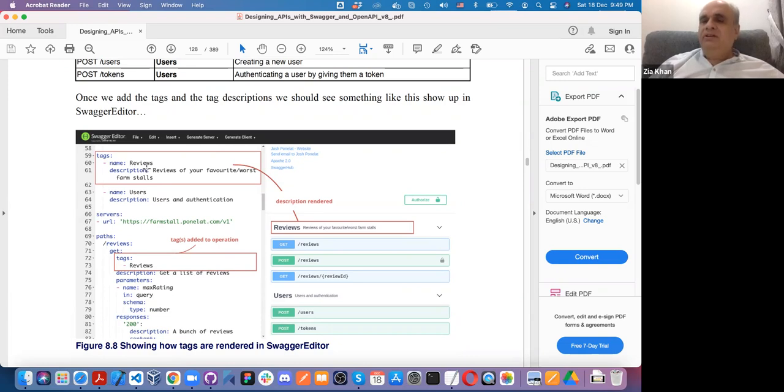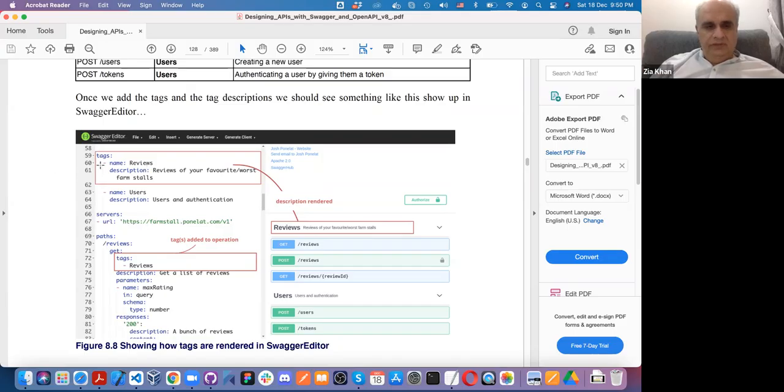Tag is nothing but a group of endpoints. I will usually use tags for defining microservices. If there are 3 or 4, for example, user microservice, for example, reviews microservice, 2 or 3 endpoints which are connected, and I want to group them, I will use tags.